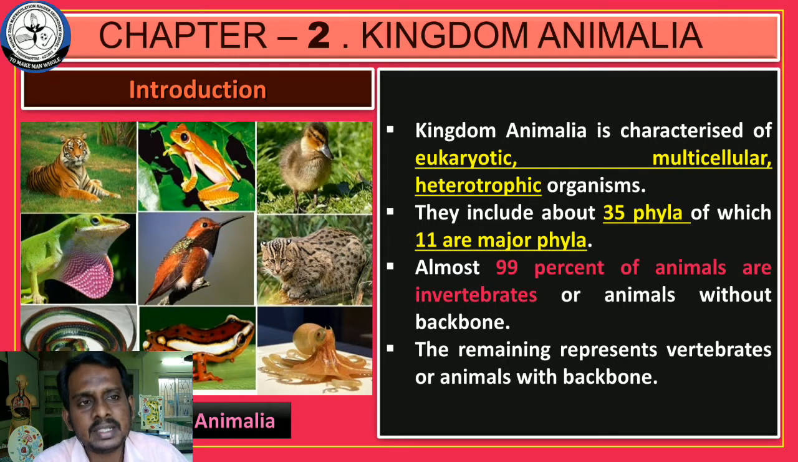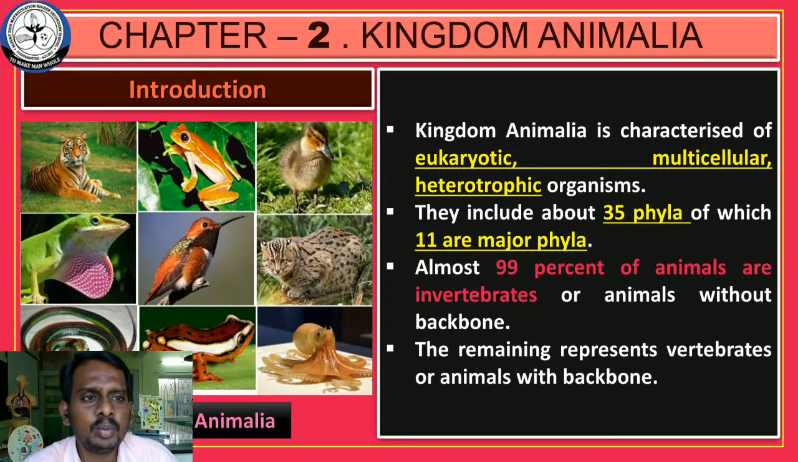And all the animals are multicellular in nature. In every animal, the body is made up of many cells, so they are multicellular organisms. And they are heterotrophic organisms. What is heterotrophic? They have no chloroplast pigment. They cannot produce their own food. They directly or indirectly depend on other organisms for food sources. That is the reason the animals are heterotrophic in nature.